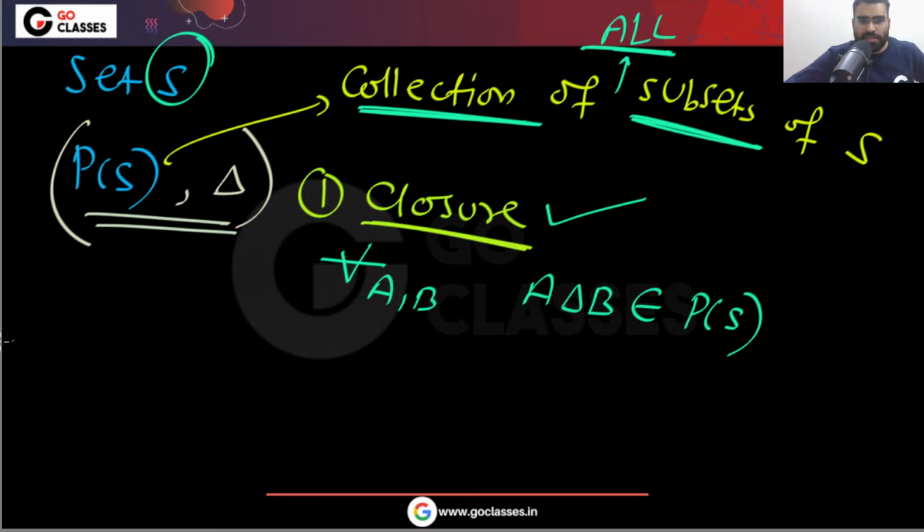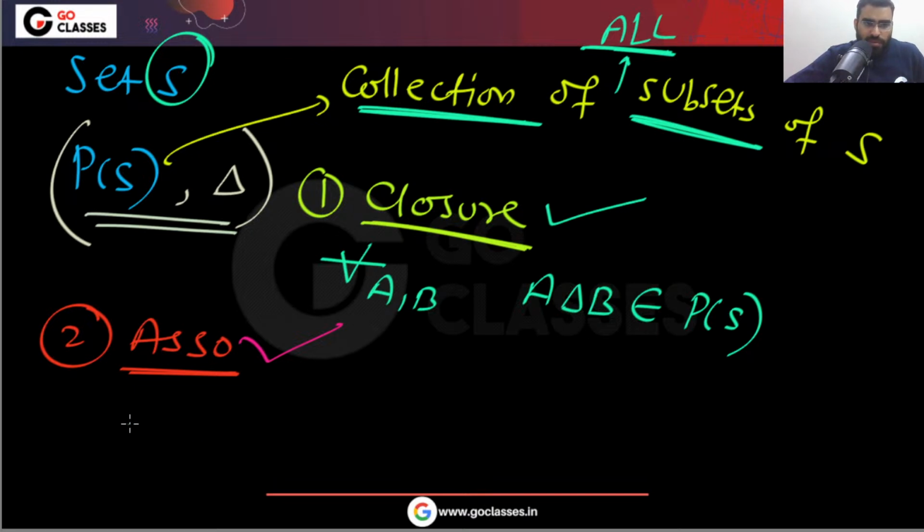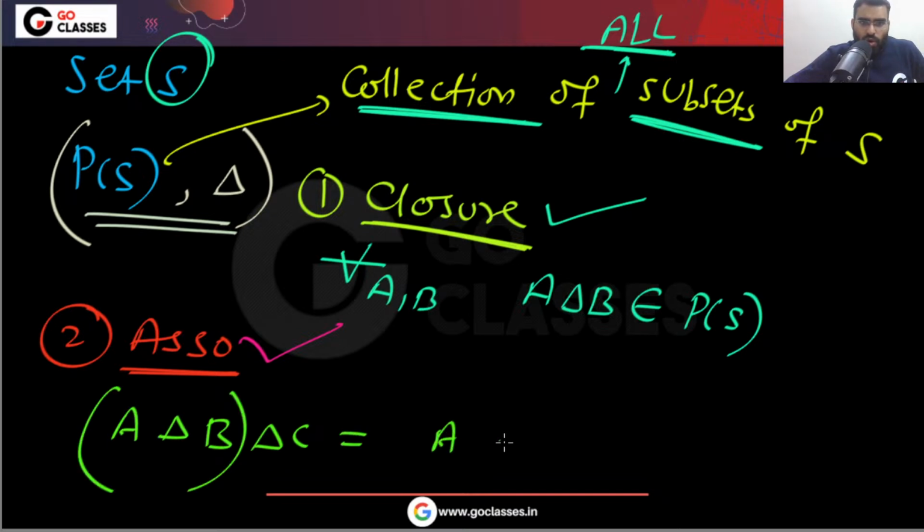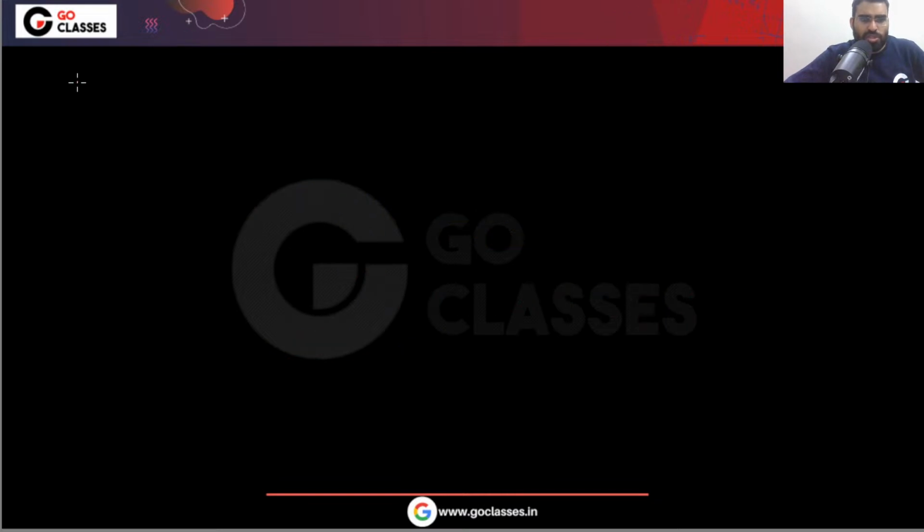Okay, if you take this, then that will belong to P of S. What is the second option? So the closure property is satisfied. Associative. Symmetric difference is associative. Many times we have seen this type of question in set theory. If you have A delta B delta C, whether you do (A delta B) delta C or A delta (B delta C), both are the same. Symmetric difference is actually associative, so the associative property is also satisfied.